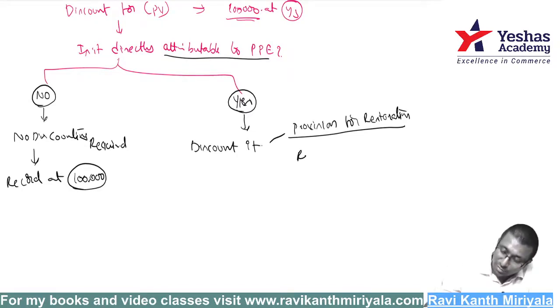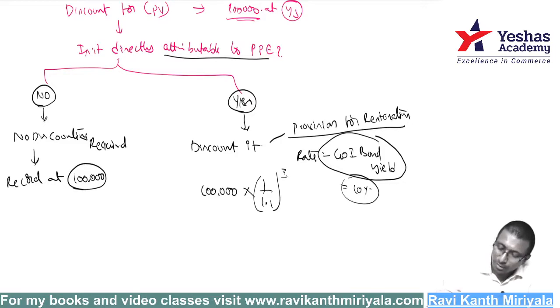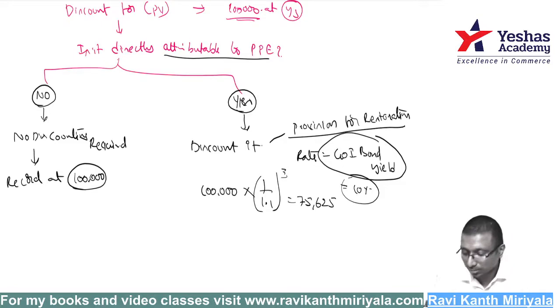Sir, which rate am I supposed to take? Government of India bond yield rate. Generally in examination they will give the rate. So then what are we supposed to do? 1 lakh rupees into, say, Government of India bond 10% assumption, not even 5% right now, just an example. Then what am I supposed to do? 1 divided by 1.1, to the power of 3. Then I will come to about 75,000, 0.6756, something like that, correct?